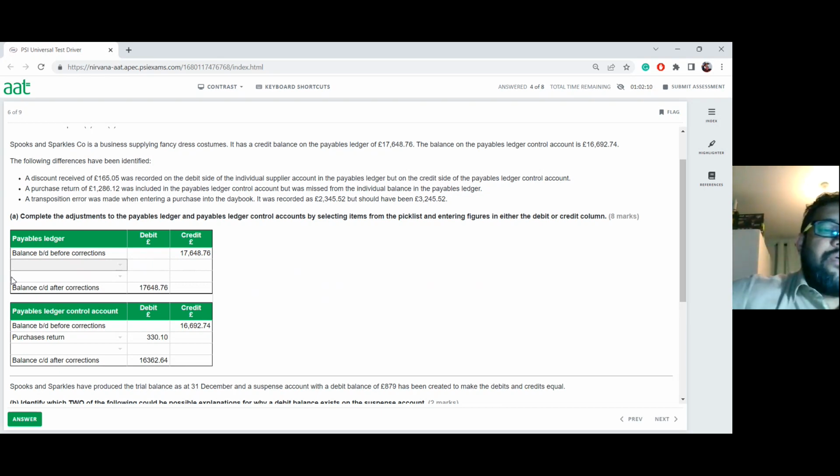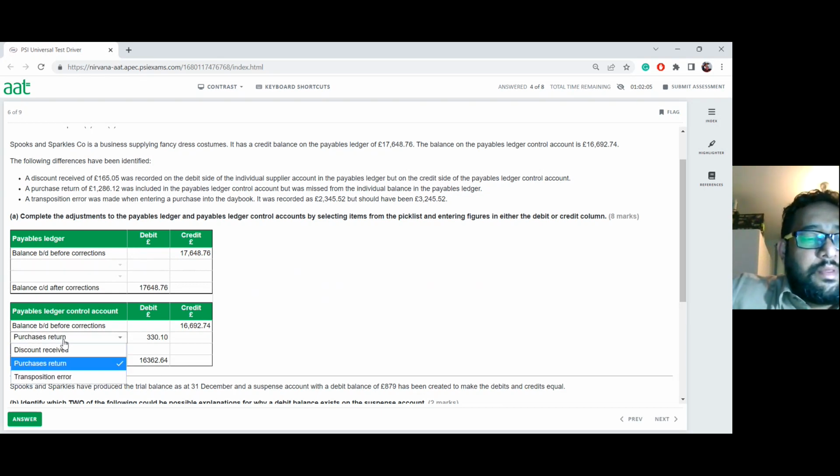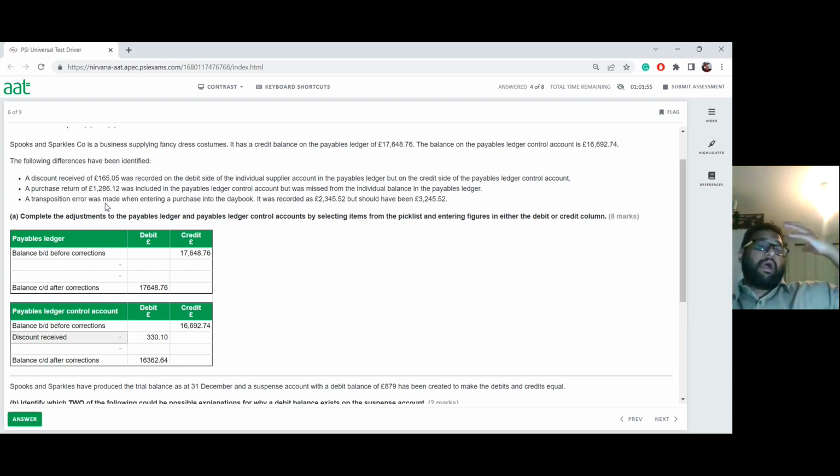So therefore, the purchase return also has a similar effect as a discount here, isn't it? A similar effect as a discount received. Why? Because the goods are coming back to your suppliers. So when you're sending back to the suppliers, you have to pay them less now. So therefore, you will reduce the balance we owe. So we're going to say here purchase return for the value of £1,286.12. So now can you see here the figures are getting updated automatically.